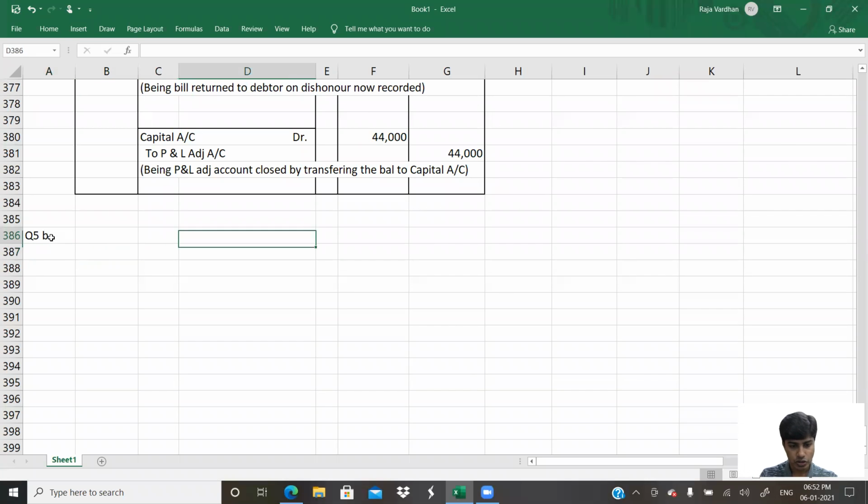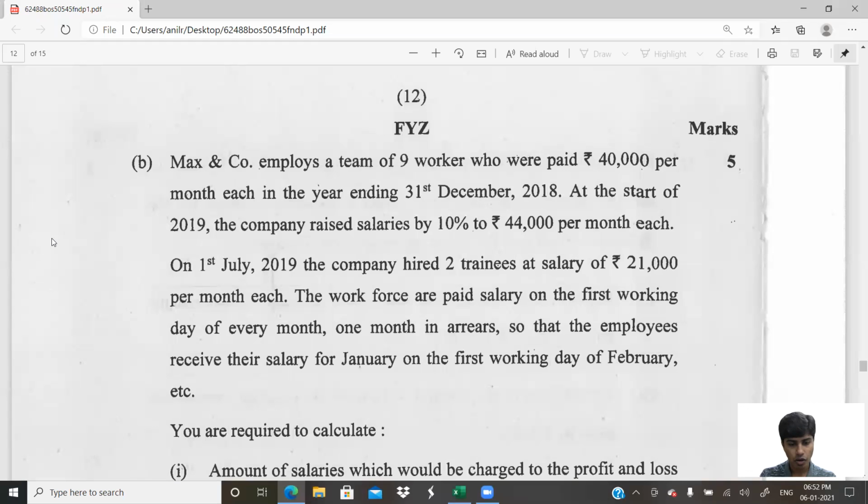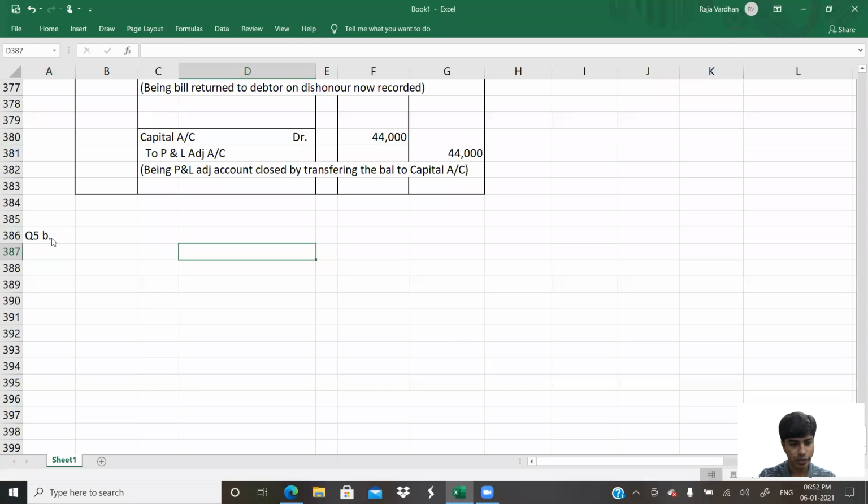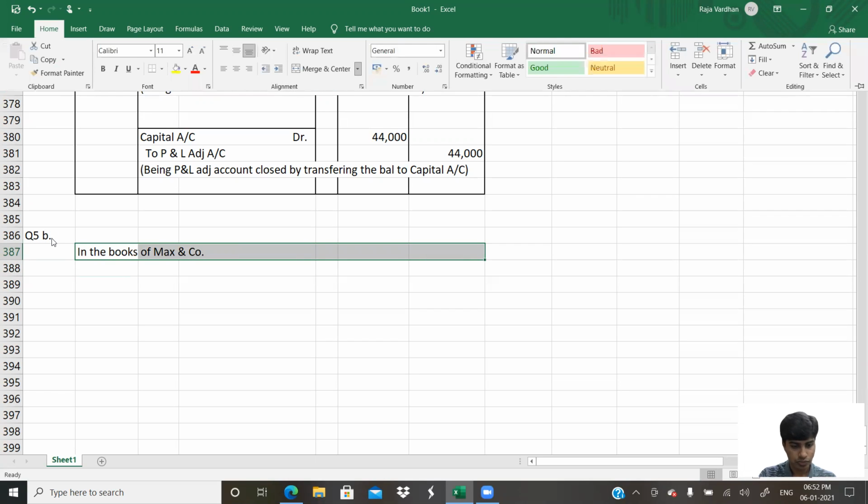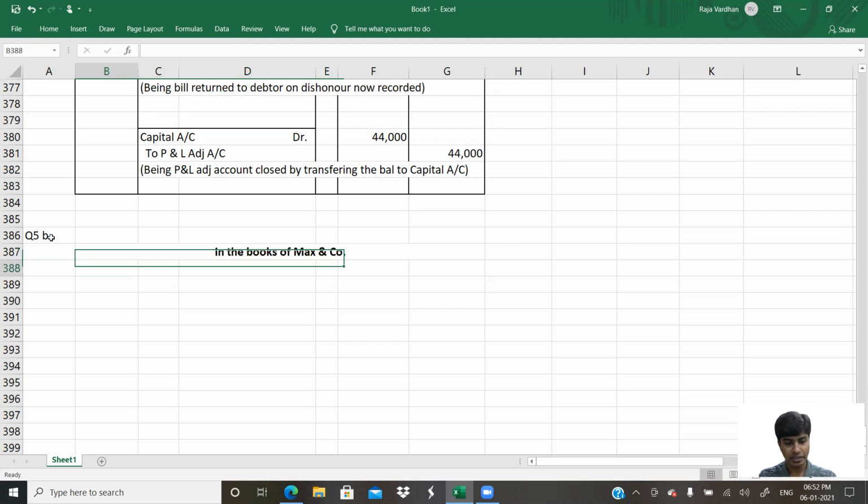So let us go ahead. Let me write it here. How many workers? 9 workers. We'll do it in the books of Max and Company. First and foremost thing, in the books of Max and Company, very important.